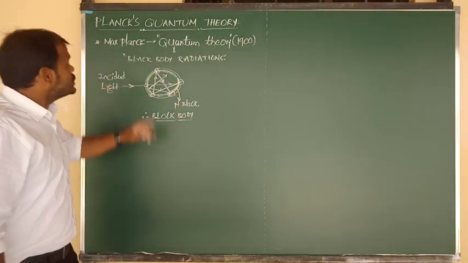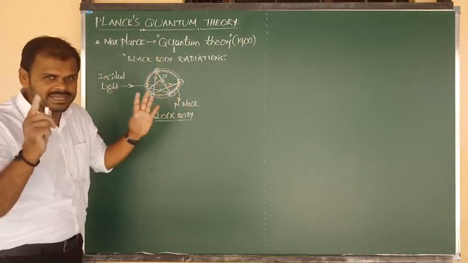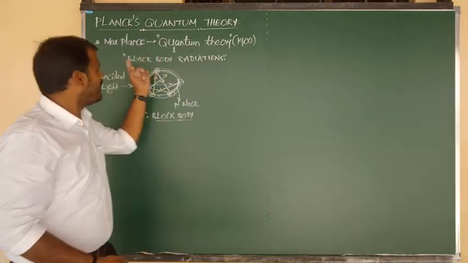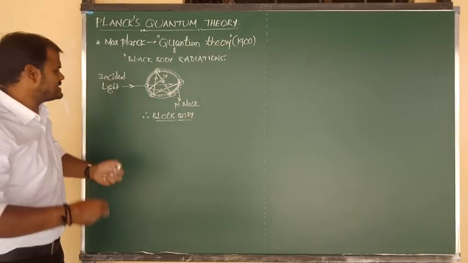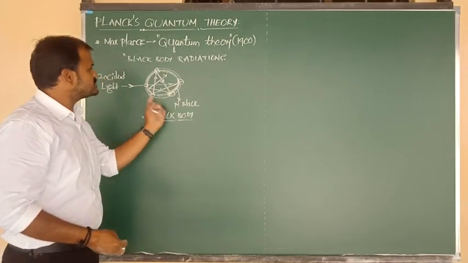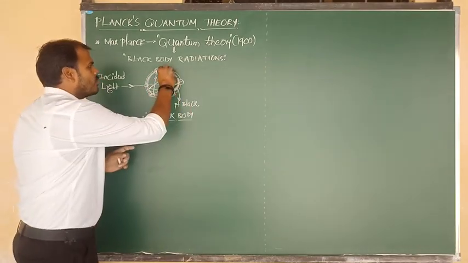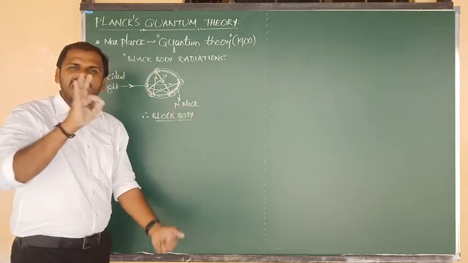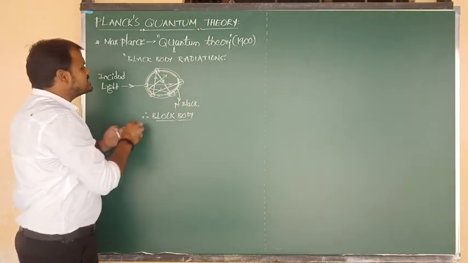Before giving you the main postulates of Planck's quantum theory, once again I want to tell you about the emission of black body radiations. Let me consider once again a hollow shaped metallic sphere. It is known as a black body. We know very well the interior walls of the black body are coated with black painting, that is platinum black. Inside walls are coated with platinum black, and in that wall we can see a small hole.